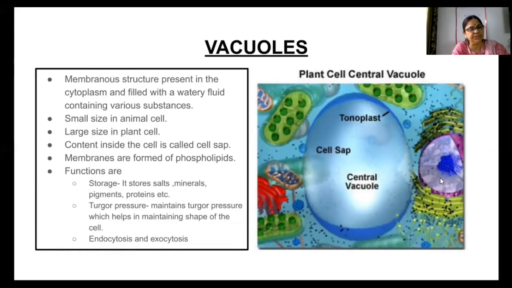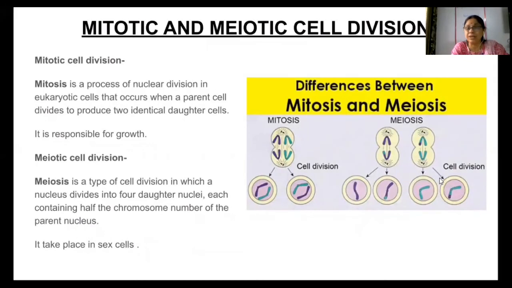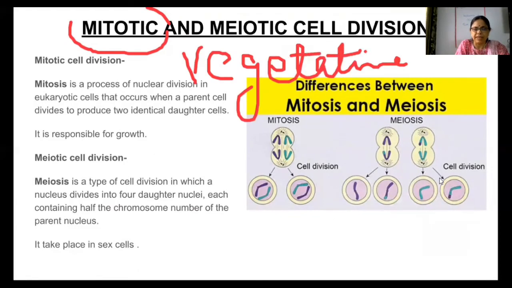Mitotic and meiotic division. It is a very important part of this chapter. Let's understand the mitotic and meiotic division one by one. Mitotic division is that cell division which is seen in the vegetative cells or somatic cells. And in this case, one cell forms two identical cells.